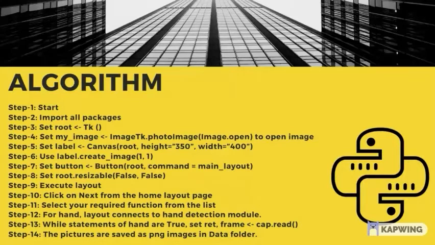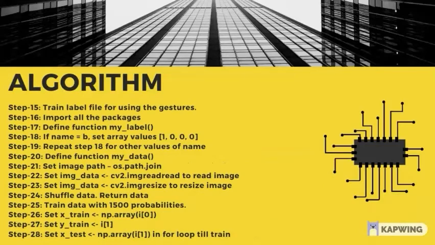We set the width and height to 350 and 400. Then we create the label, and we define a button. We also create some required functions, like showing our next slide, next layout. Next, in the train level, we are going to train our data.